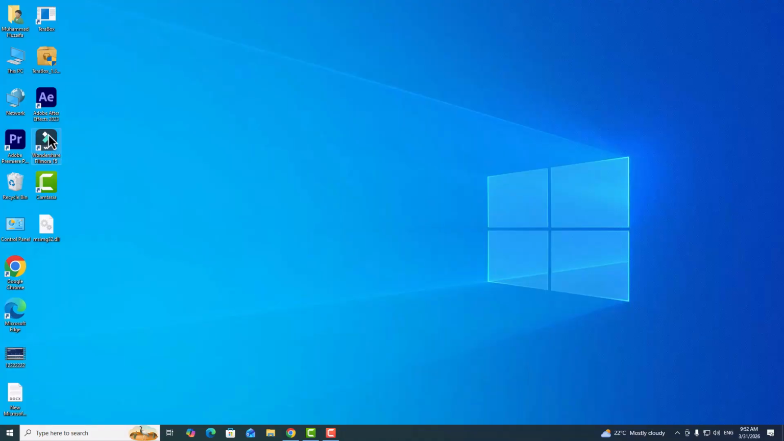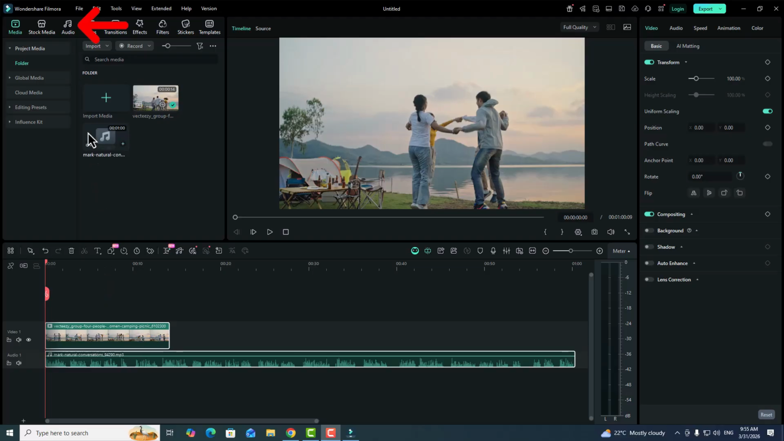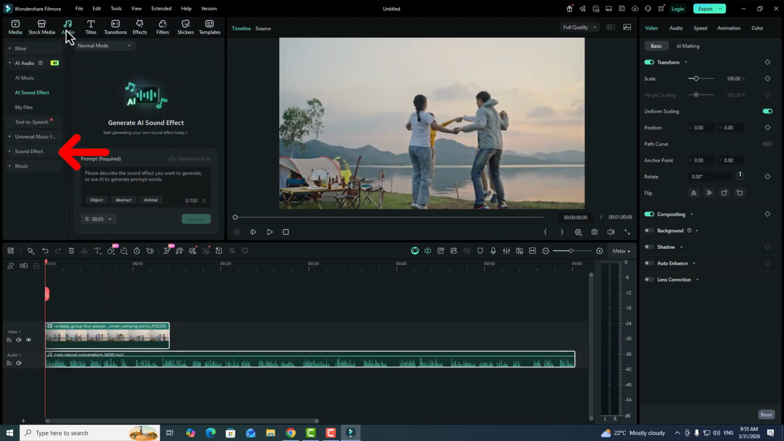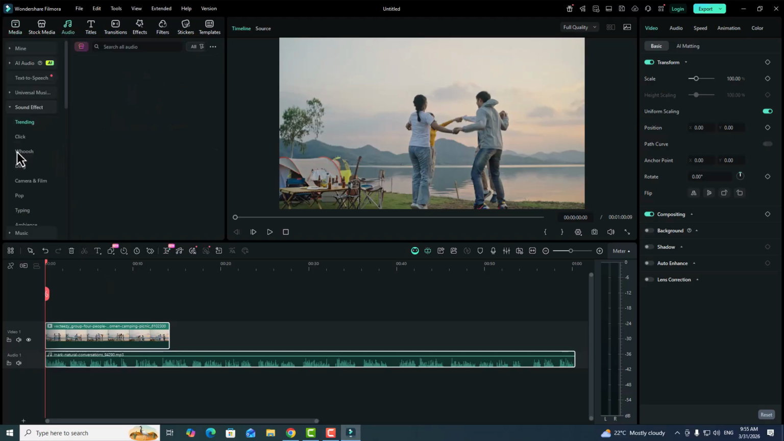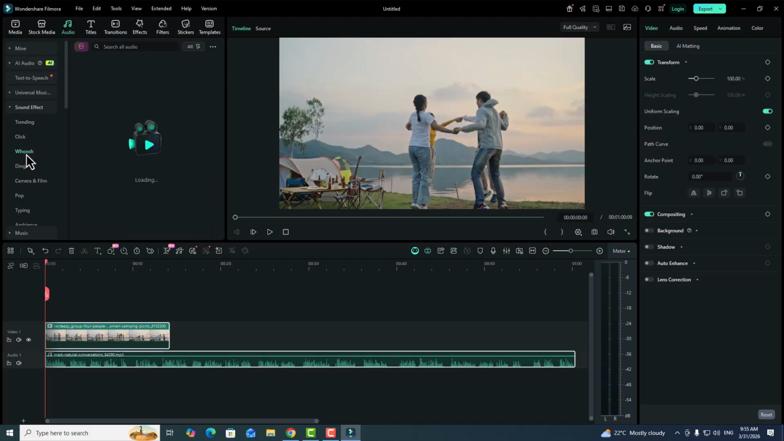First, open Wondershare Filmora and load your project on the timeline. Now, go to the Audio tab at the top of the screen. From here, select the Sound Effects section. You'll find a wide range of categories such as whoosh sounds, clicks, nature sounds, cinematic effects, and ambient audio. These are great for adding depth and enhancing different moments in your video.